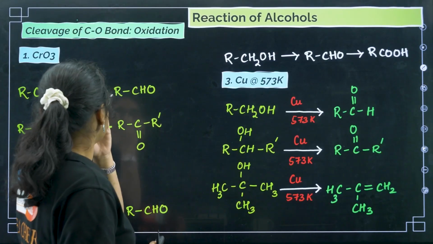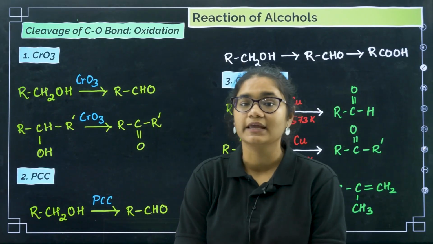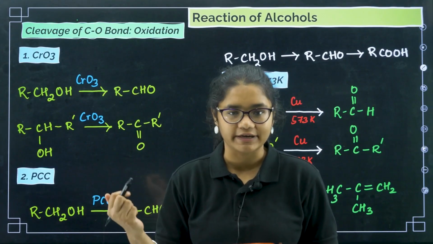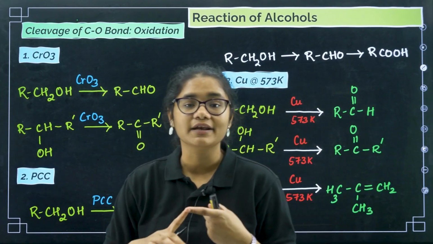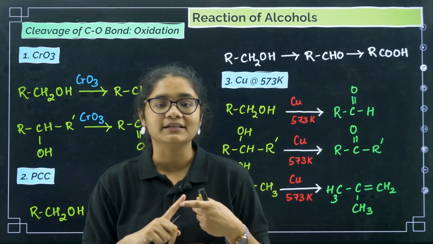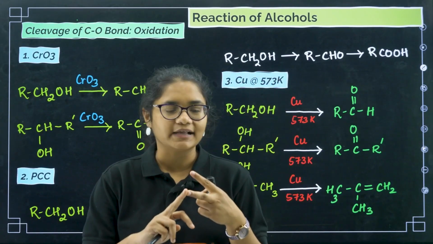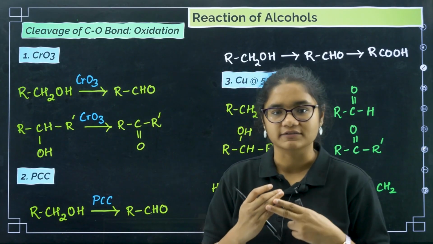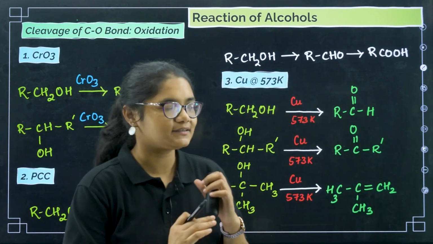Now I told you the fourth reaction, where the C-O bond is breaking, which is the oxidation reaction. When the C-O bond is breaking, there are four types of reaction. Let us revise. The first is reaction with HX, on which we have done a question on Lucas reagent. Then reaction with PX3, third is dehydration reaction, and fourth is oxidation, and under oxidation we have all these things to discuss. Let us discuss them quickly.